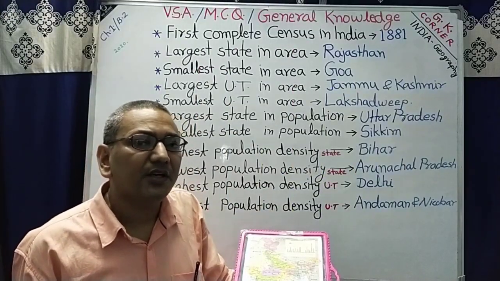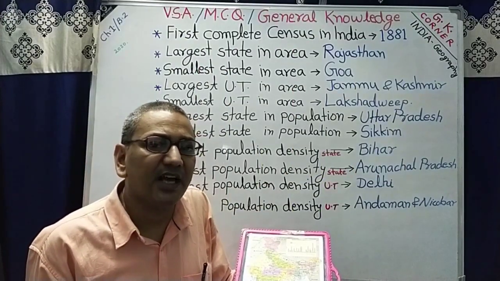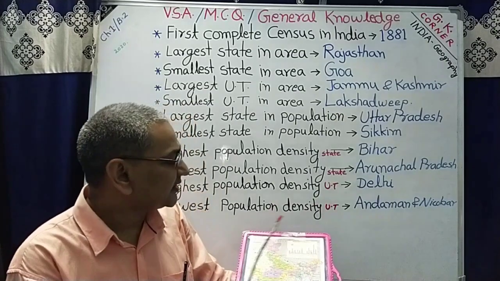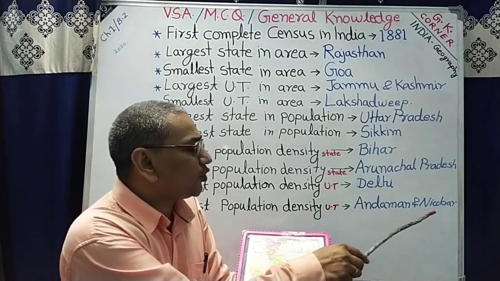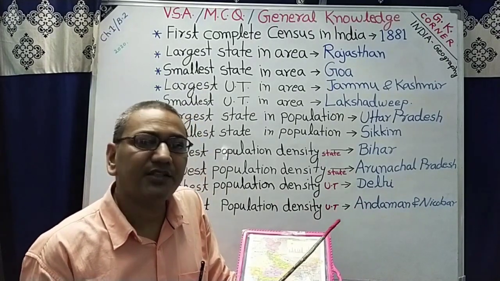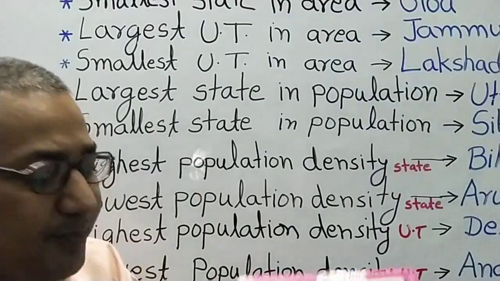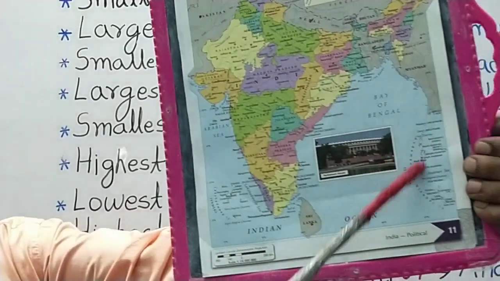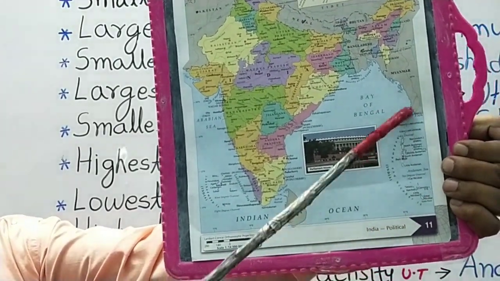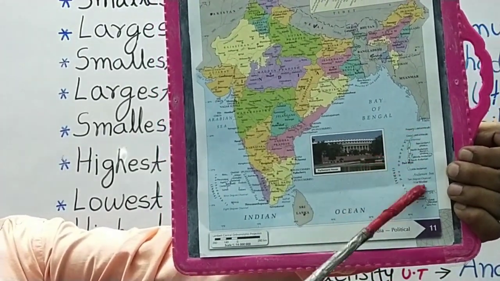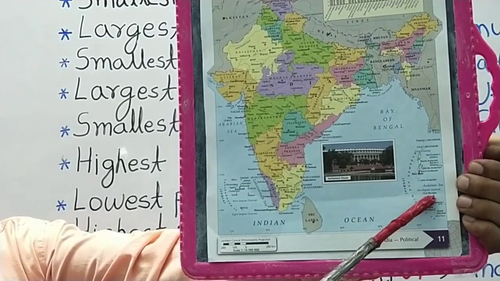Next question is lowest population density among UT in India. The correct answer is Andaman and Nicobar Islands. There is the lowest population density among UT in Andaman. You can see in the map this is Andaman and Nicobar Islands. There is the lowest population density among Indian UT.